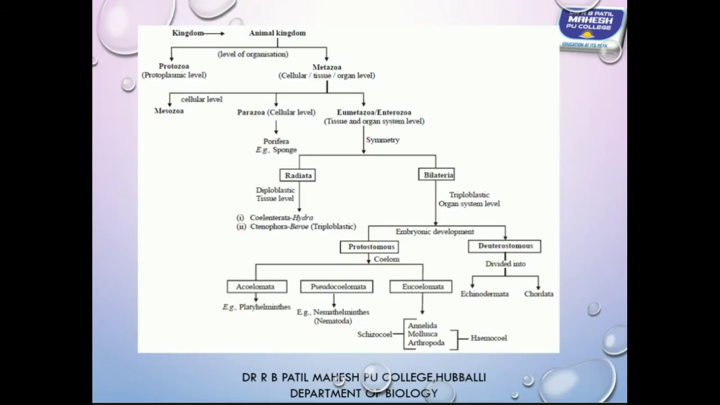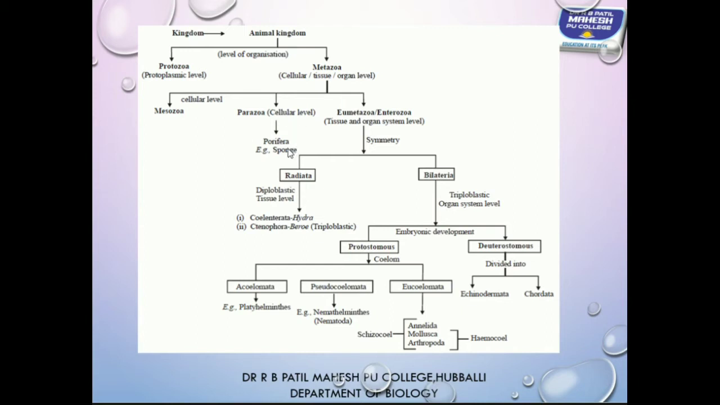You already know that animals are broadly classified into two groups based on the number of cells. Unicellular living organisms are placed in Protozoa. Multicellular living organisms are placed in a group called Metazoa. Protozoans exhibit a protoplasmic level of organization, whereas metazoans exhibit cellular, tissue, organ level and organ system grade of organization. So Metazoa is broadly classified into three groups: Mesozoa, Parazoa, Eumetazoa.